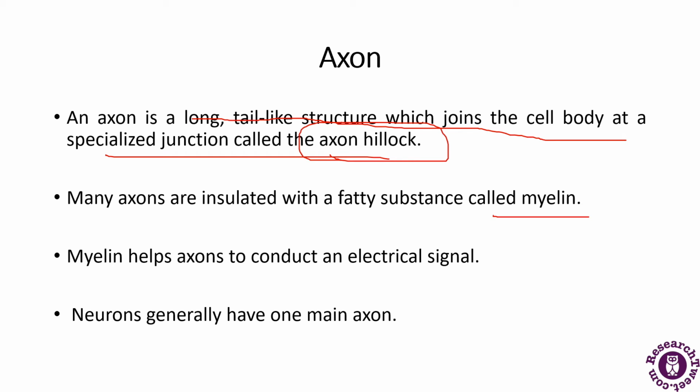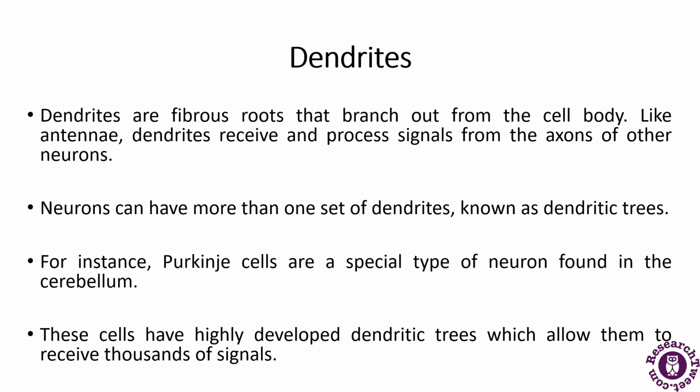Now, the myelin was also depicted in the diagram. There are many axons which are insulated with a fatty substance called myelin. What myelin does is help the axon to conduct electrical signals. And neurons generally have one main axon. So they only have one main axon.